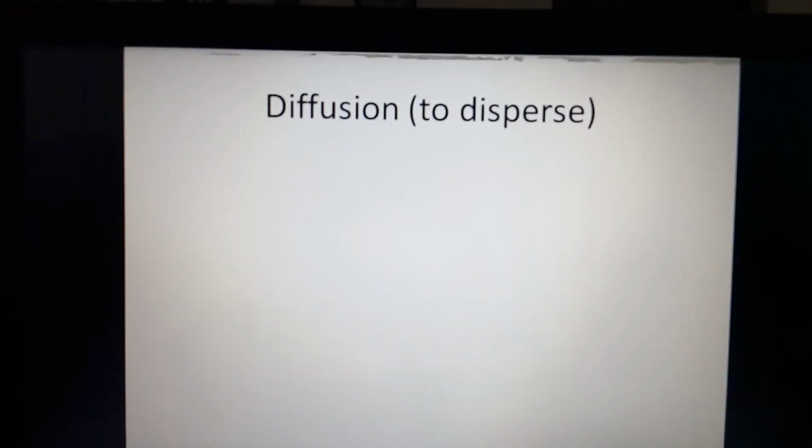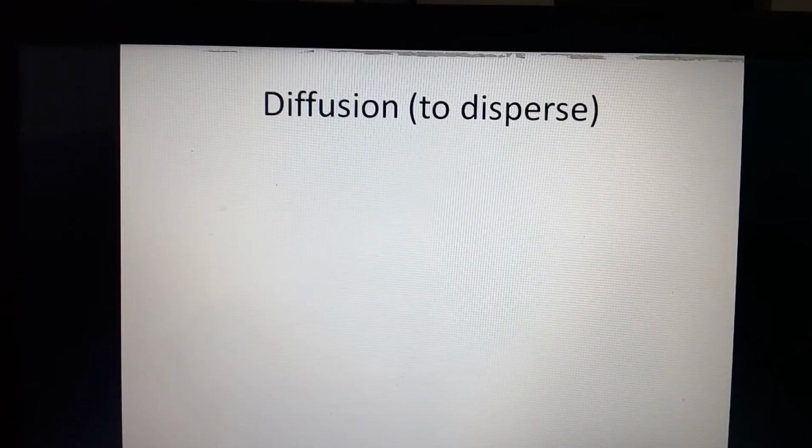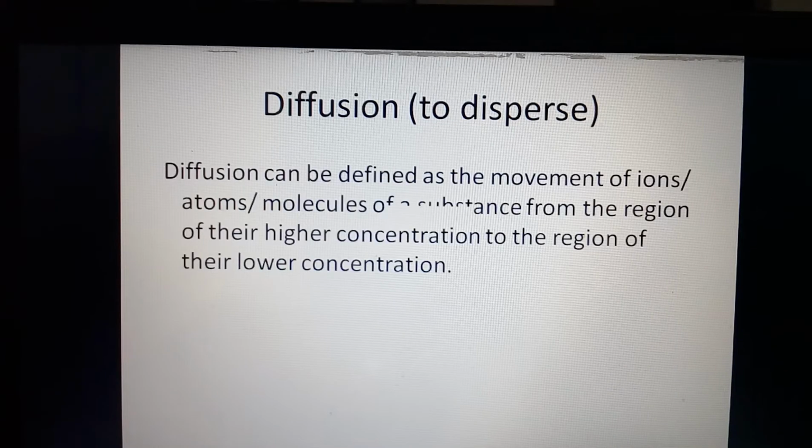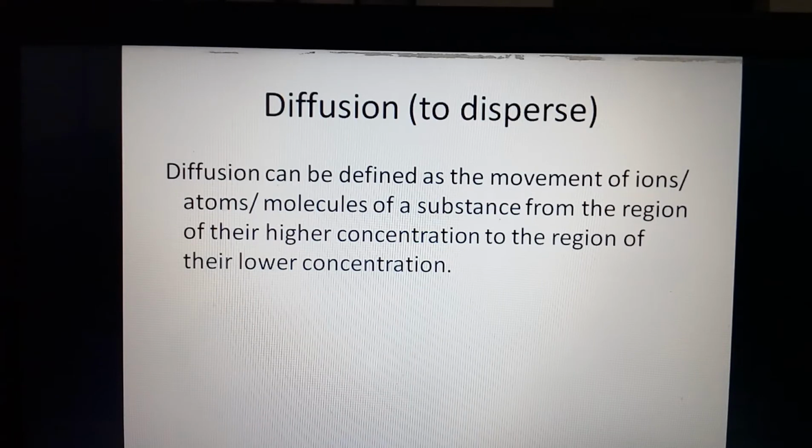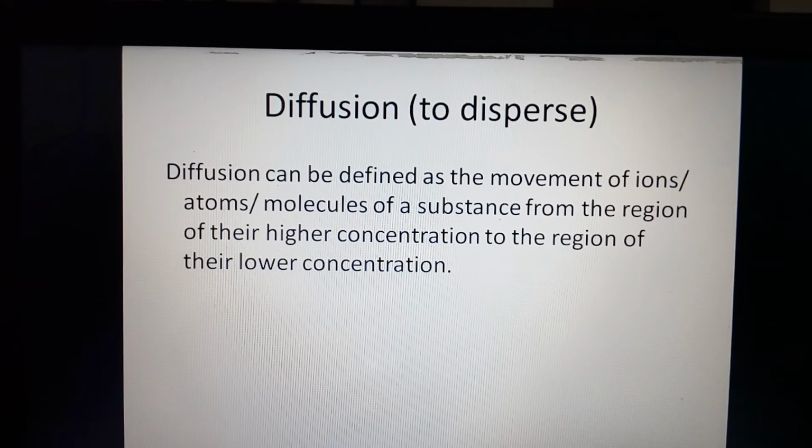Then the second one is diffusion. Diffusion is also called to disperse. Diffusion is a process in which there is a movement of atoms, molecules, ions of a substance from the region of their higher concentration to the region of their lower concentration.